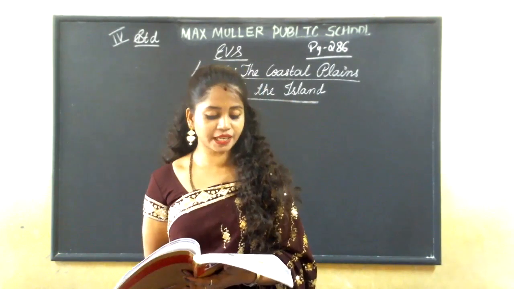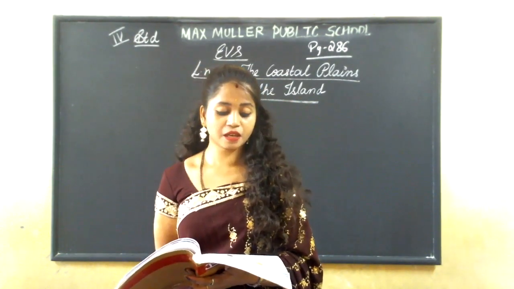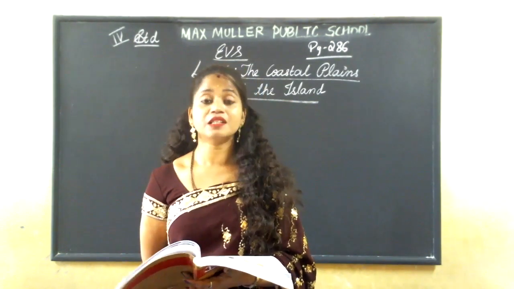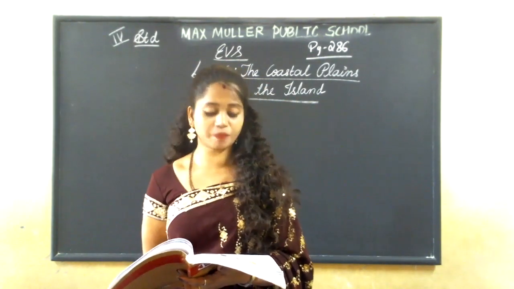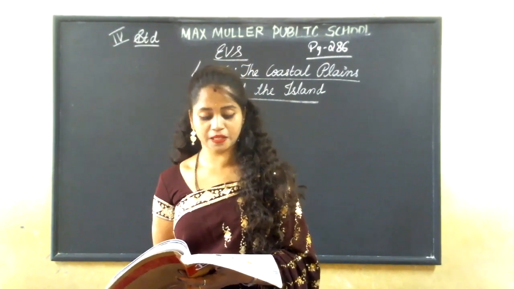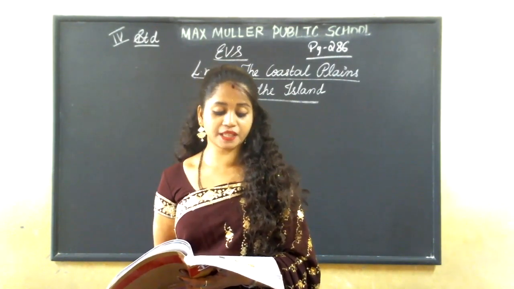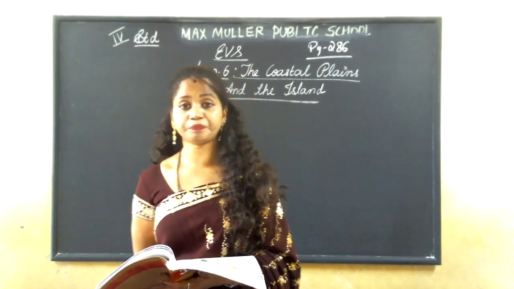The western and eastern coastal plains of India stretch along 6,000 kilometers from Gujarat in the west to West Bengal in the east. Their meeting point is at Kanyakumari.